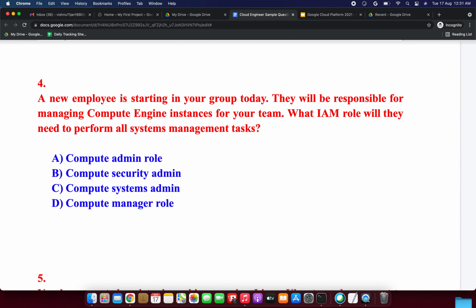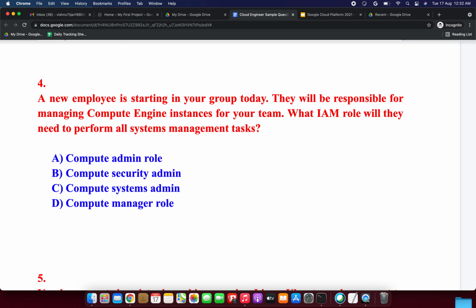A new employee is starting in your group today. They will be responsible for managing Compute Engine instances for your team. What IAM role will they need to perform all systems management tasks? Option A Compute Admin role, option B Compute Security Admin, option C Compute Systems Admin, option D Compute Manager role. So which role do we need to give?